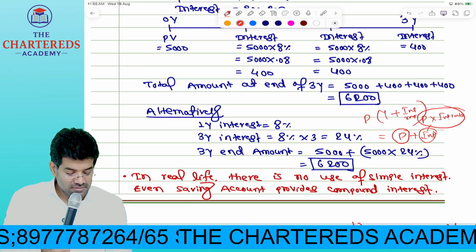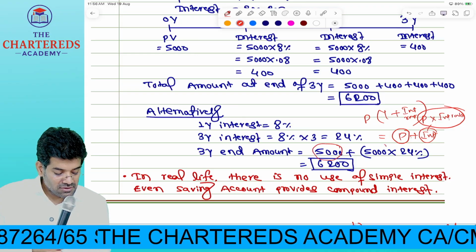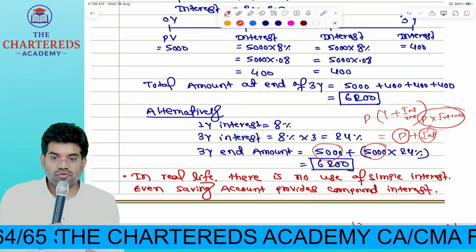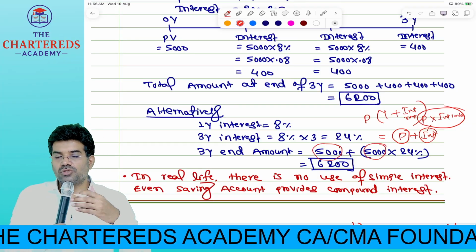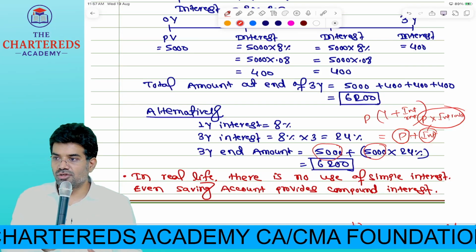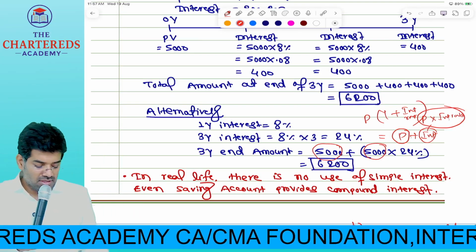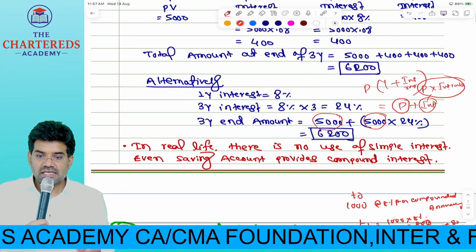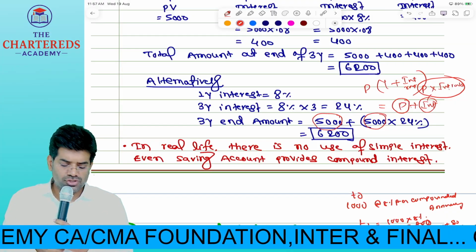Yes or no? Like that you can take 5,000 plus 5,000 into 24%. You can take 5,000 common, 1 plus interest rate. That means 1.24 into 5,000, also you can get the maturity value. As I told you, in real life, there is no use of simple interest. That is the reason yesterday we did not talk about that, assuming that you know that.